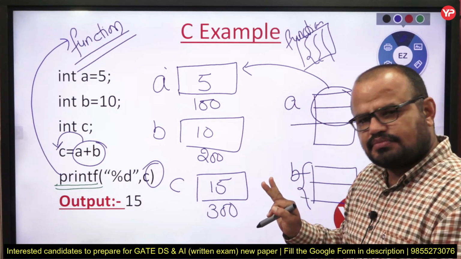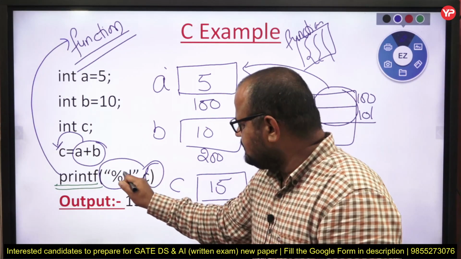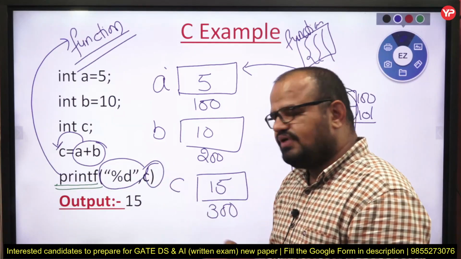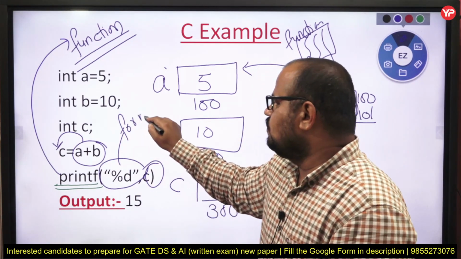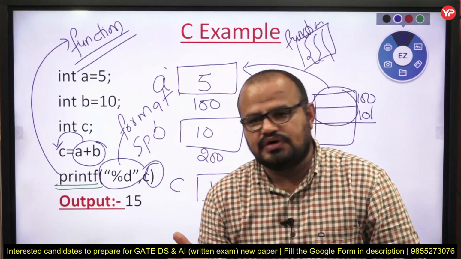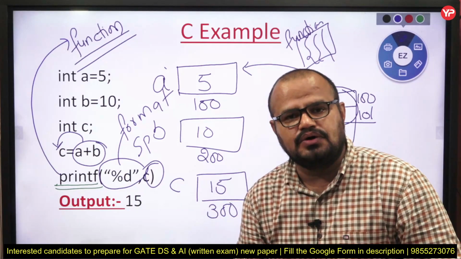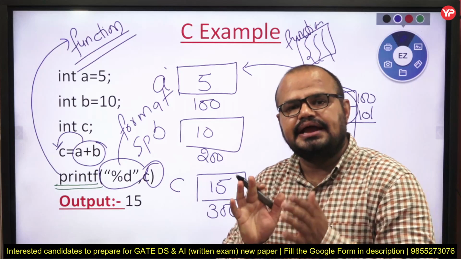What is C? 15. Now you may be confused, sir, what is this quote, percent d, quote? They are called format specifiers. What type of format do you want? So percent d tells about the integer format.